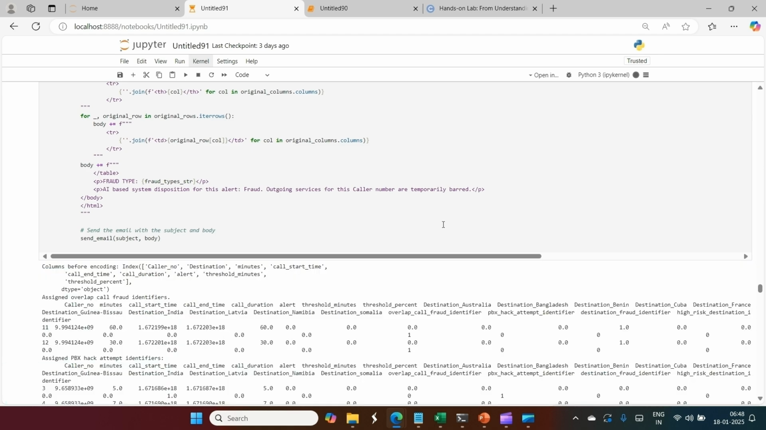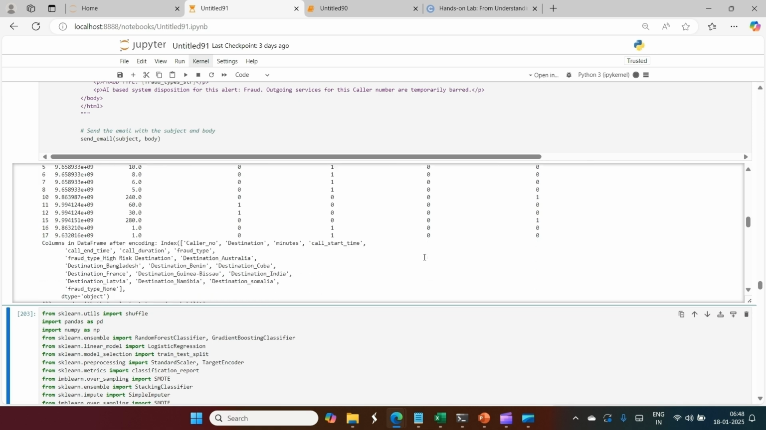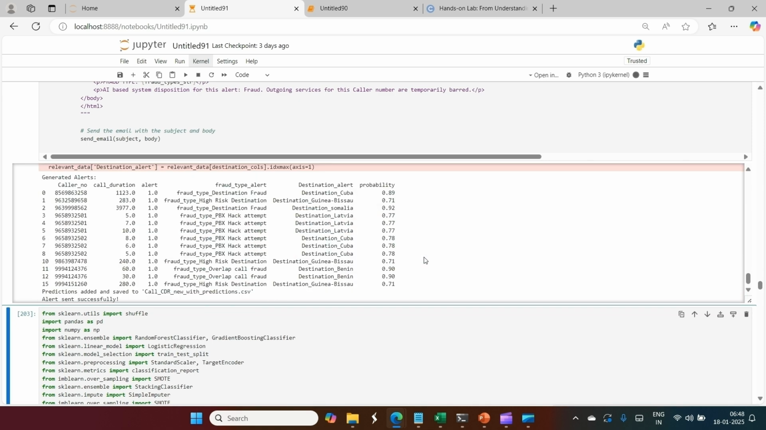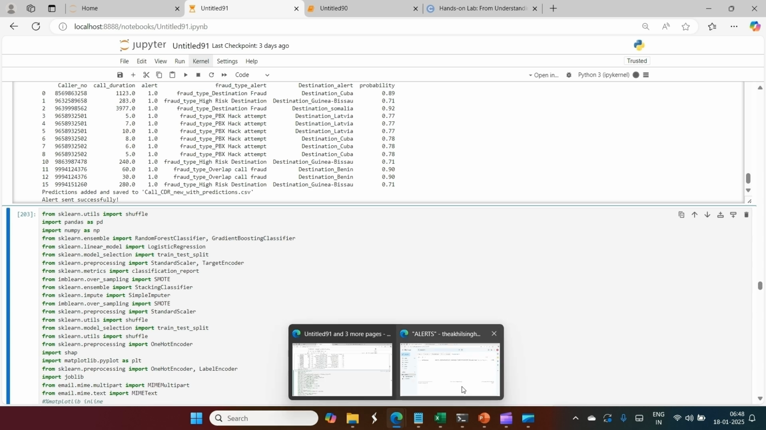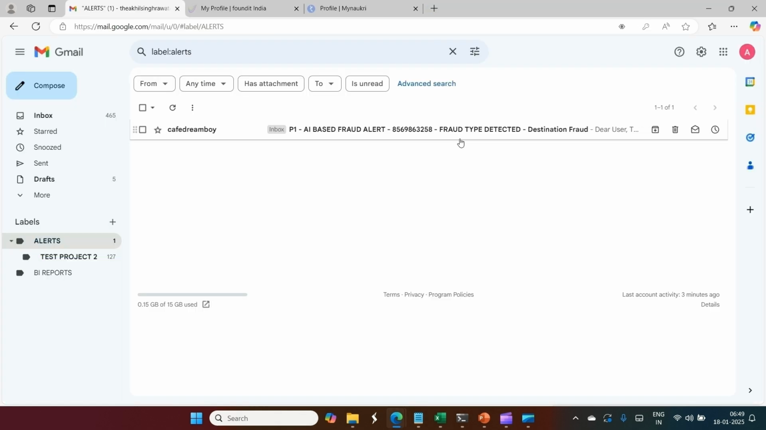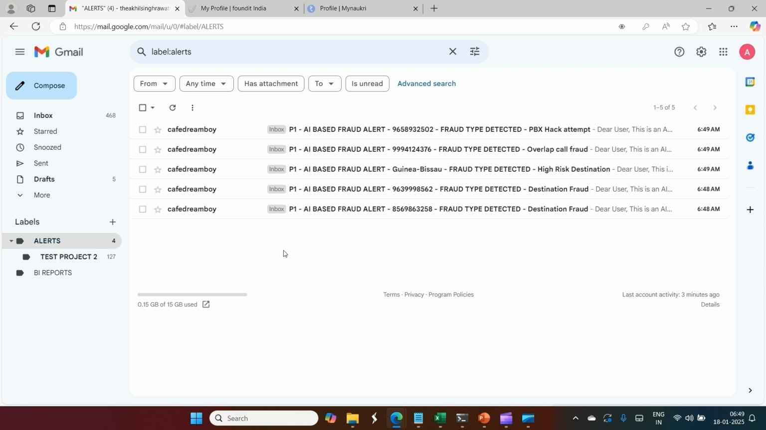Okay, so the code has started running. You can see, wow, it has started processing the records as well. And soon you can see here, wow, alert sent successfully. Simultaneously, we will go to the screen. See here, wow, what a beauty. Alerts are coming. And alerts should be precise, with no false positives or false negatives.